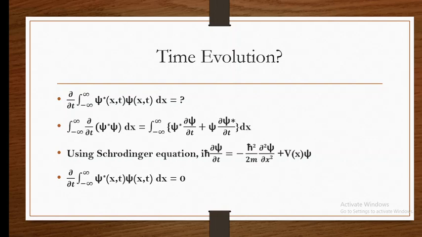So this is about some details of normalization: what normalization is, how to normalize a wave function, why we need to normalize, and what happens with respect to time. This is for today's session, and in the next session we are going to deal with some problems with respect to normalization, as well as the Hermitian operator and the fundamental commutation relation.